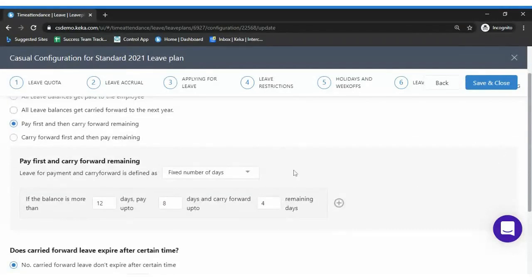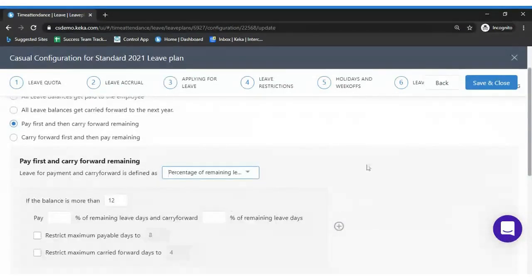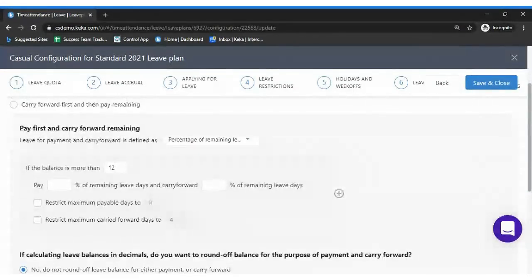If you want to do it by percentage, you can also do that. If the balance is more than 12 days, 60% of the leave days will be carried forward and 40% would be encashed.